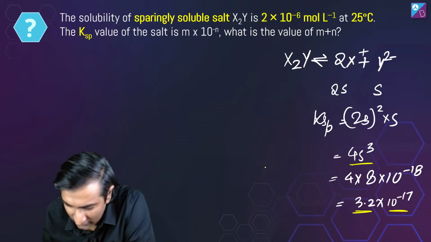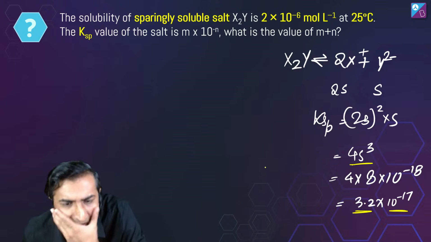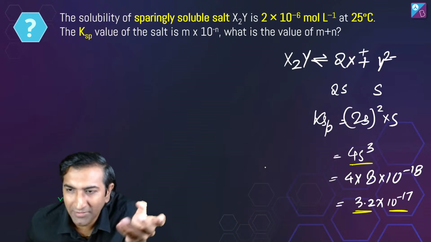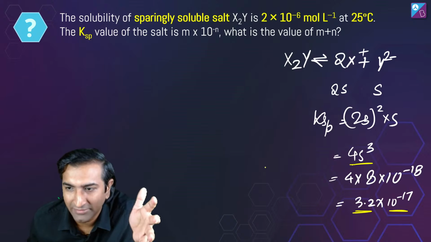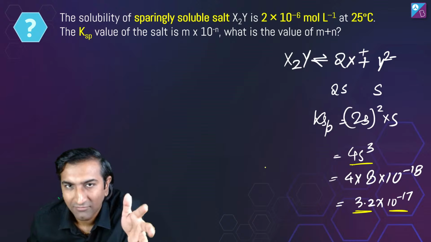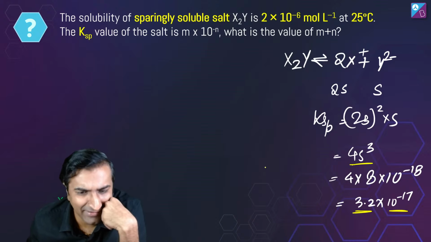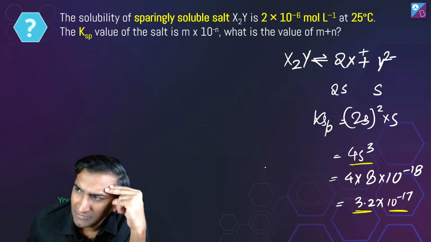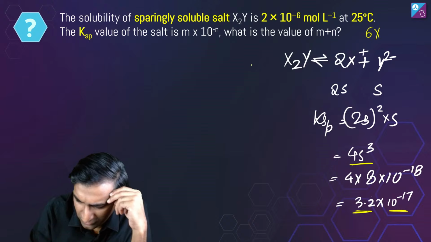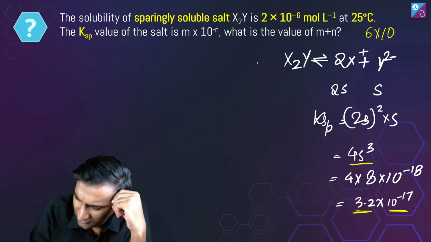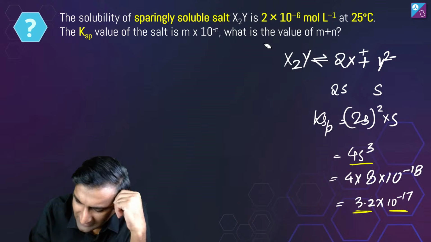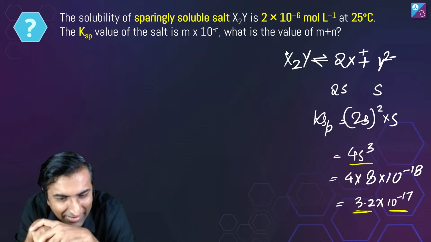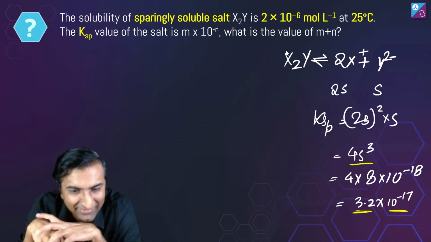Did you get 50? How did 50 come, man? Did I mess something up? Bro, it's going to be cube, right? So it should be around 18, right? Like somewhere in the ballpark of 18. Yeah, how 50, brother? I'm on a similar frequency. Two people got 50, so I'm wondering how 50 will come. 50 would come if you had some 8 times this. I don't know how 50 would come.